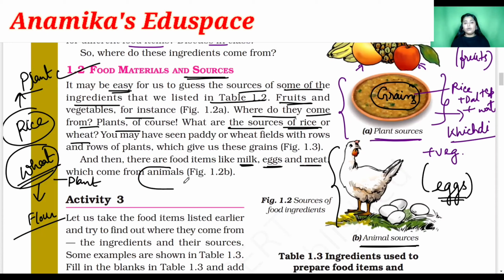I already told you these are the food items which are obtained from the animals. Okay. And rice is obtained from the paddy plant. Okay. And in the wheat fields, you can find rows of plants which give us these types of raw rice grains and wheat grains.